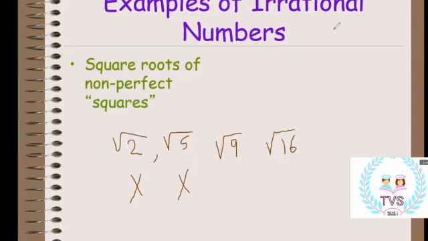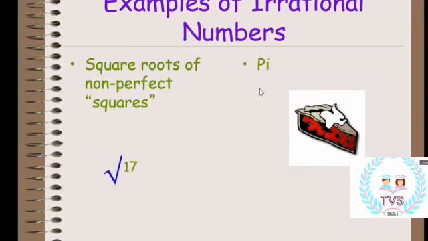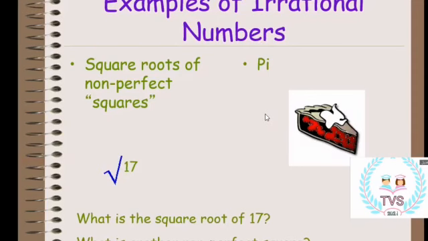It's a perfect square because it will be equal to 4. 4 multiplied by 4 equals 16. Excellent. Thank you, Noor. And pi is also an irrational number.